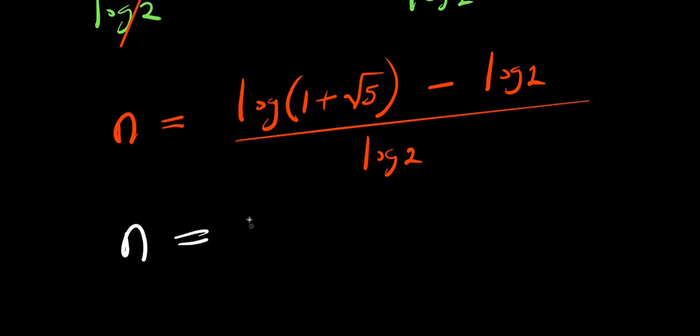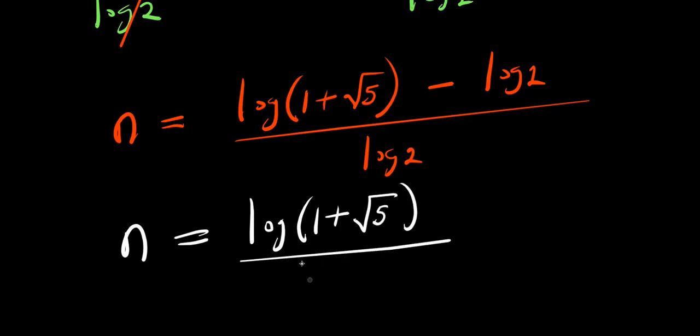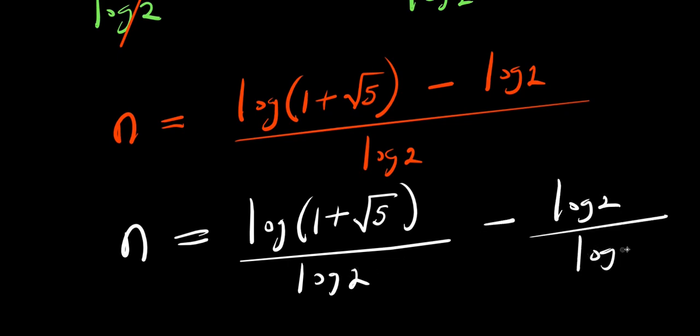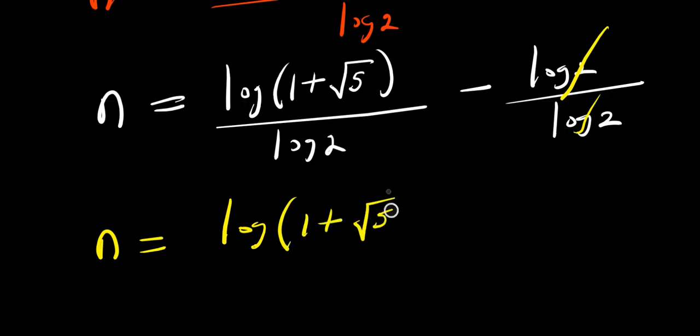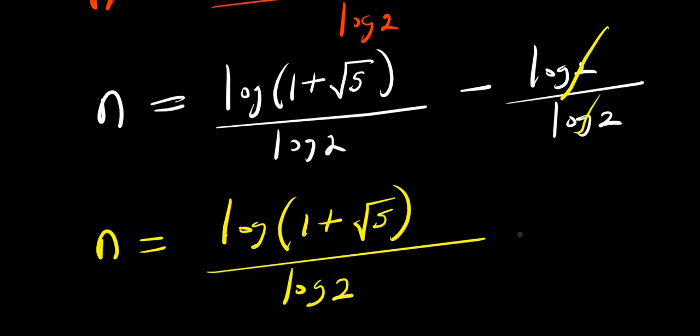We have n equals log 1 plus root 5 divided by log 2 minus log 2 divided by log 2. So from here, this cancels this. We have n equals log 1 plus root 5 divided by log 2 minus 1.